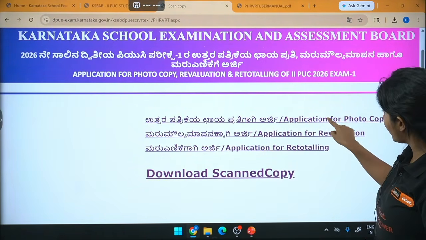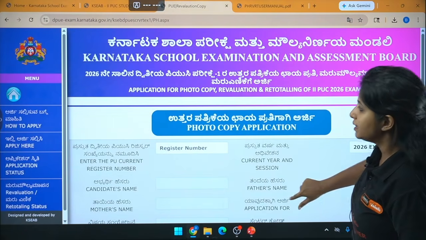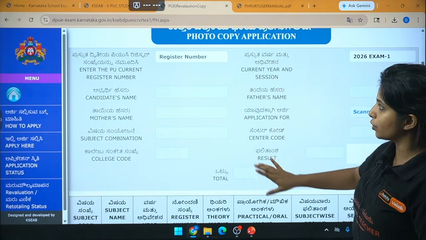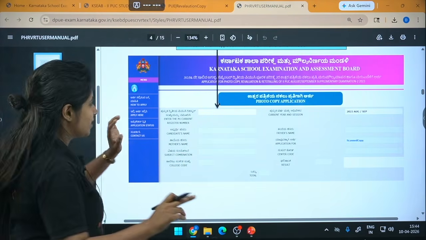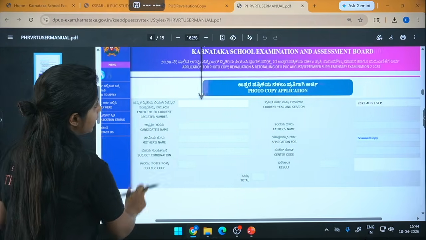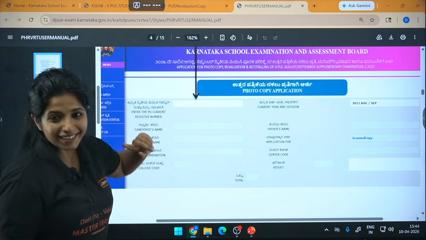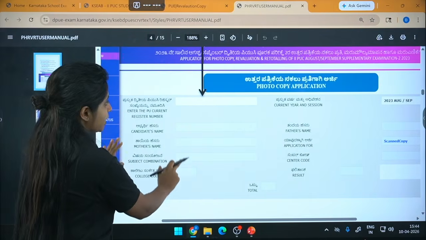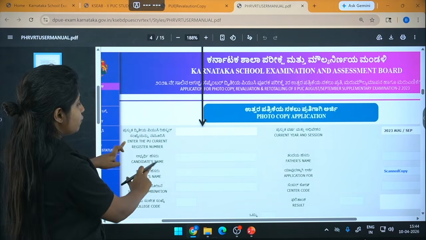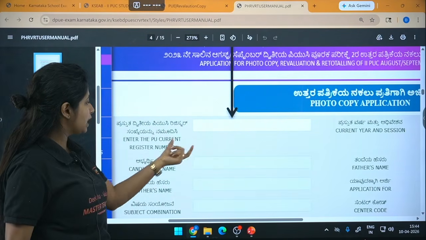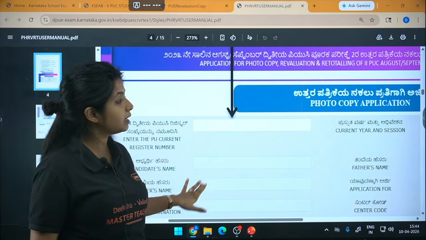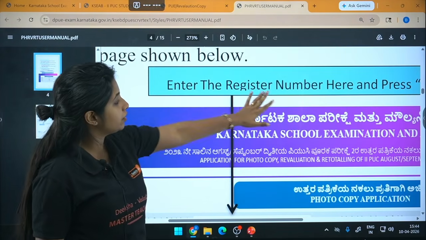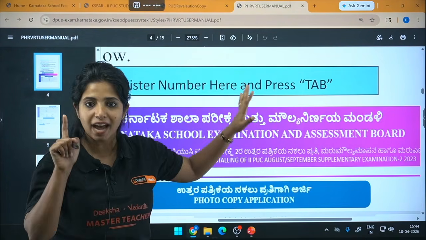Now once I click for application for photocopy, this is how it is going to look. My dear children, this is where we land once we click on the link for applying for the scanned copy. The first thing to take notice of is that you have to enter your PU current register number. You will get it from the admit card. Enter the register number here and press the tab button.